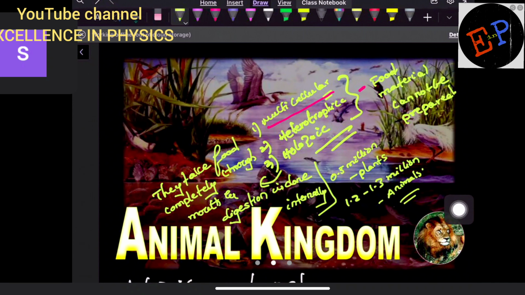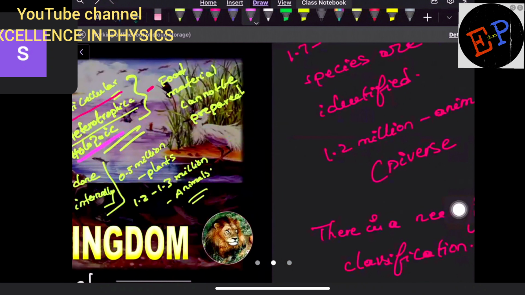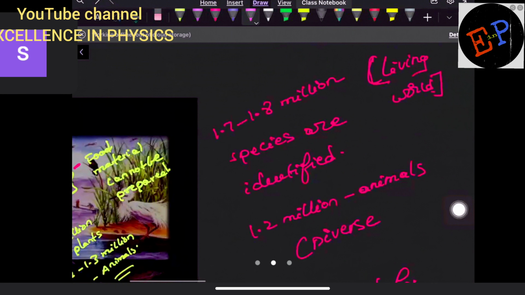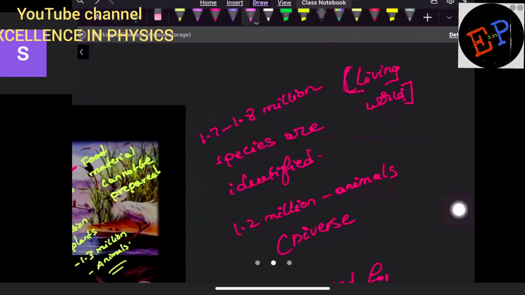So first of all, they are multicellular. They are heterotrophic. They cannot prepare their own food material, and also they are holozoic animals. Clear? Holozoic means they take the food through mouth, and total digestion is done internally inside the organs. So therefore, previously we have already studied that totally how many types of species are there,